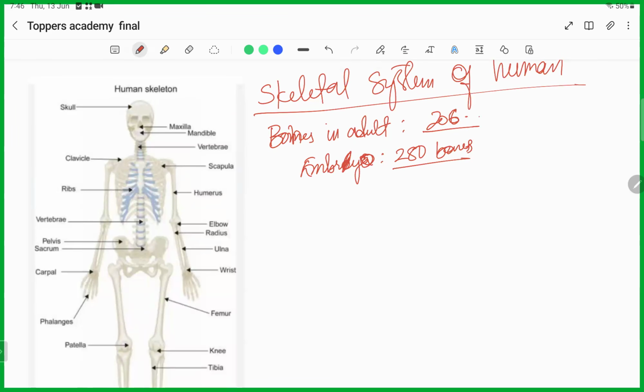Okay, so when we talk about the human endoskeleton, it will be divided into two main parts. The first one is the axial skeleton, and the second one is the appendicular skeleton.